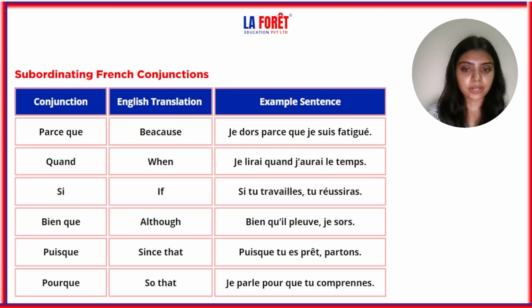I'm speaking and tu comprends. So it will be two sentences, and by adding them, it will be je parle pour que tu comprennes. It is showing now subordinate. So first is parce que, second is quand, next is si, then bien que, then puisque, then pour que.